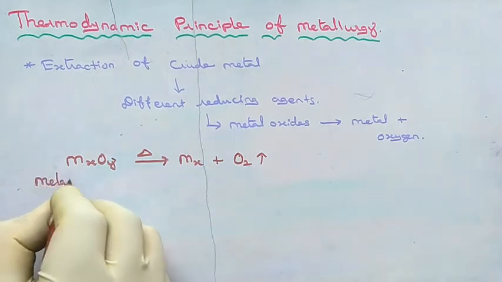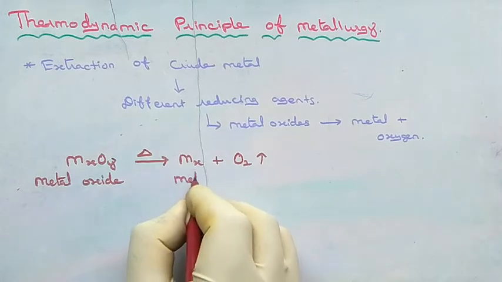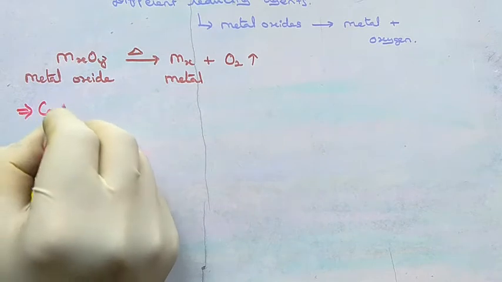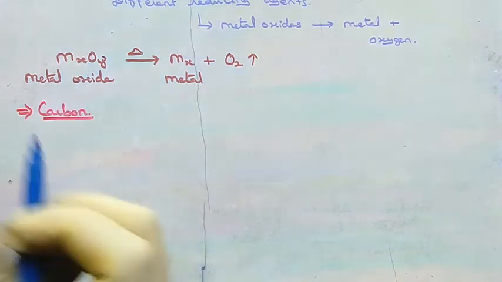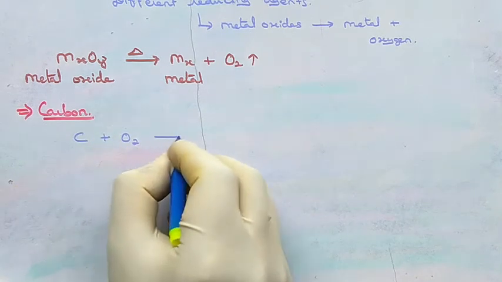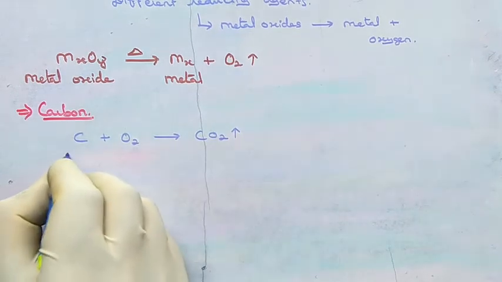So this is metal oxide and this one is metal. If the above reduction is carried out by using carbon, then we may get two types of products. If one element of carbon reacts with oxygen, we will get carbon dioxide as the product.